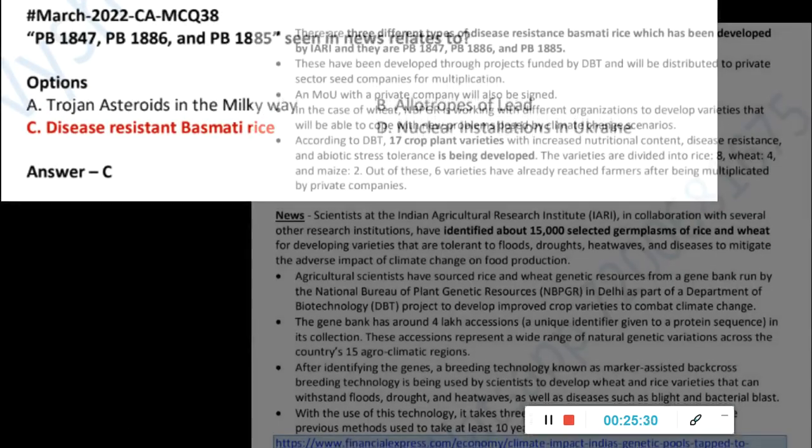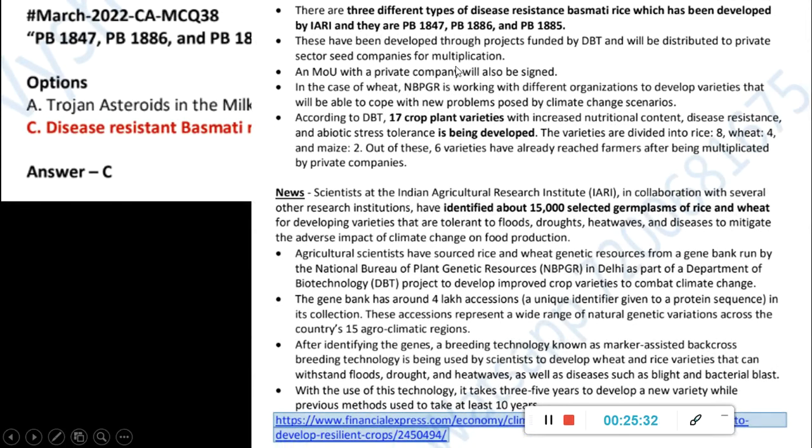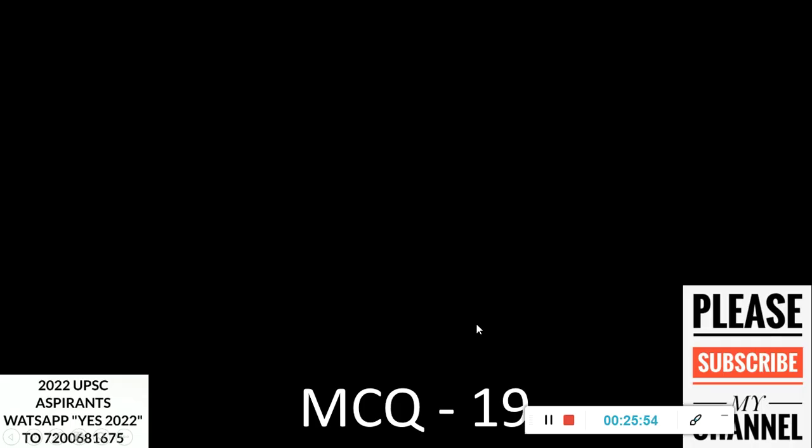Here it is disease-resistant basmati rice. Okay. So different types are there and the funding and things are mentioned here. Genetic crops, all these things are UPSC's favorite topics. So about brinjal, about mustard, everything a question has come. Okay, so about rice also a question can come. Here again scientists are doing something in collaboration with many institutions regarding rice and wheat. That is why these things are in news. Okay, so for the details you just pause and see.